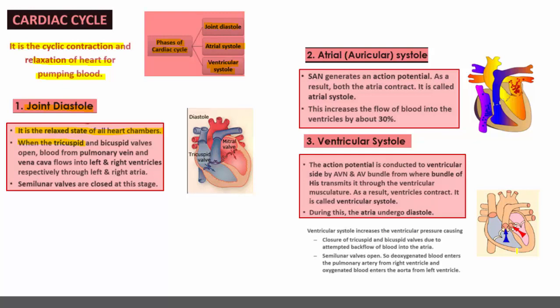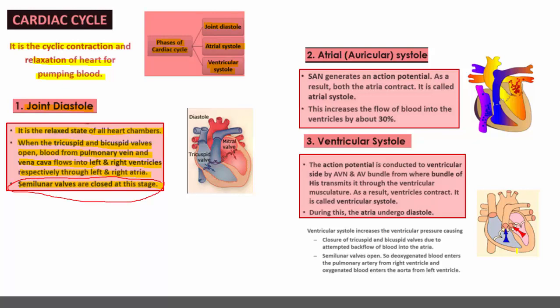When the tricuspid and bicuspid valves open, blood from pulmonary vein and vena cava flows into left and right ventricles respectively through the left and right atria. Semilunar valves are closed. What to remember? During joint diastole, the semilunar valves are in the closed condition.